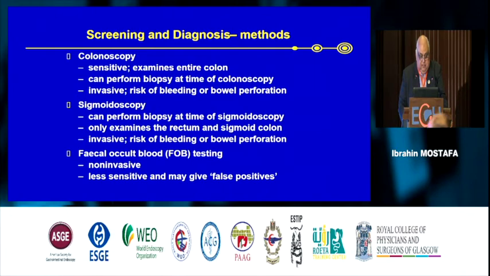Colonoscopy is sensitive, examines the whole colon, and can perform a biopsy at the time of colonoscopy, with an invasive risk of bleeding and bowel preparation. Sigmoidoscopy examines only the rectum and sigmoid. And then occult blood examination. These are the three methods. There are many things about that, many things about occult blood.